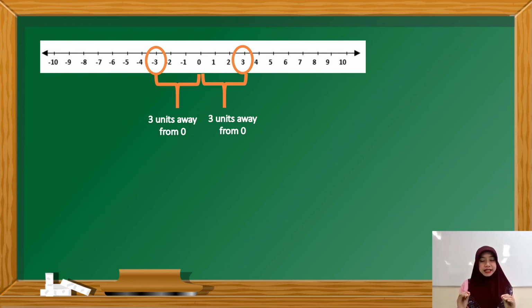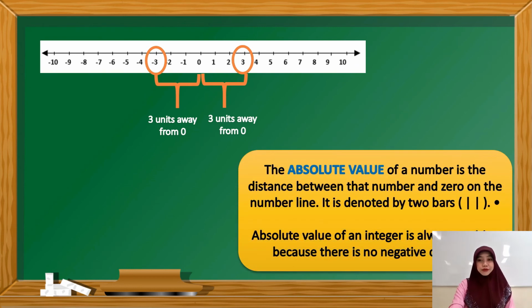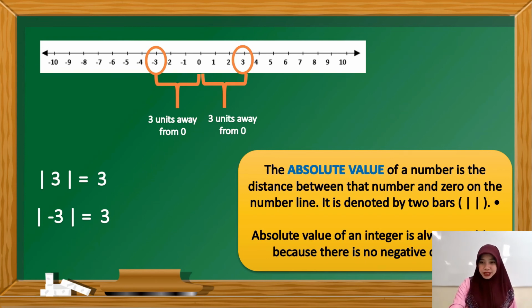This distance between 0 and the number is what you call the absolute value of the number. Absolute value of a number is the distance between that number and 0 on the number line. It is denoted by 2 bars. Absolute value of an integer is always positive because there is no negative distance. So in symbols, the absolute value of 3 is equal to 3, and the absolute value of negative 3 is equal to 3.